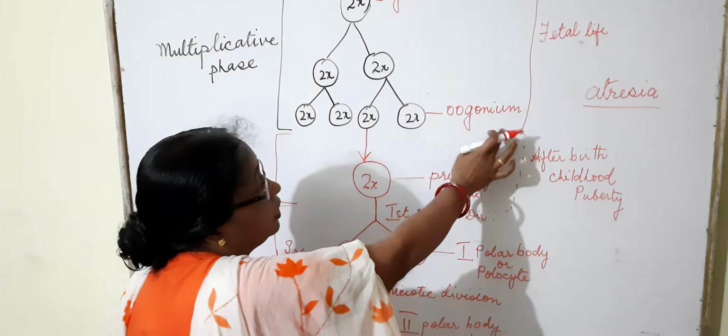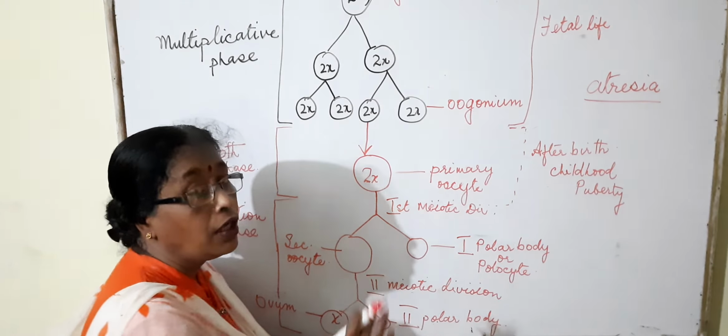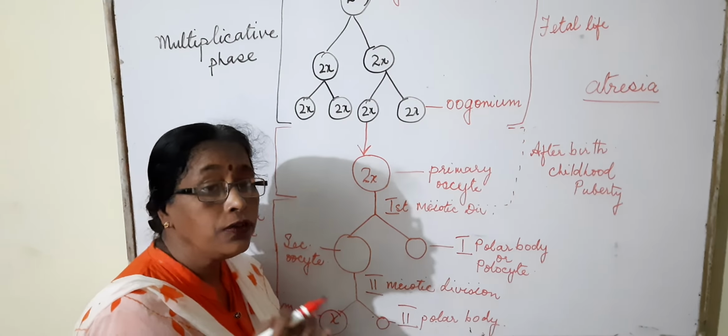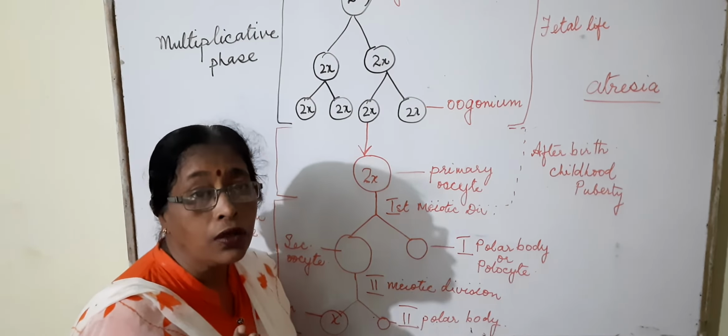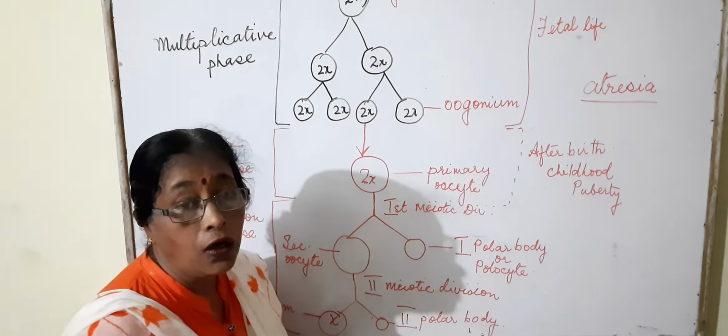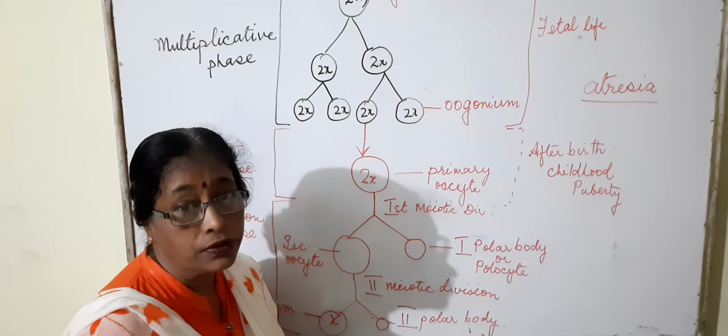Before puberty, the first meiotic division proceeds into the prophase and then comes under the resting stage, which is known as atresia. After attaining puberty, at the time of ovulation, the first meiotic division completes and forms the secondary oocyte, and the first polar body or polocyte is formed.